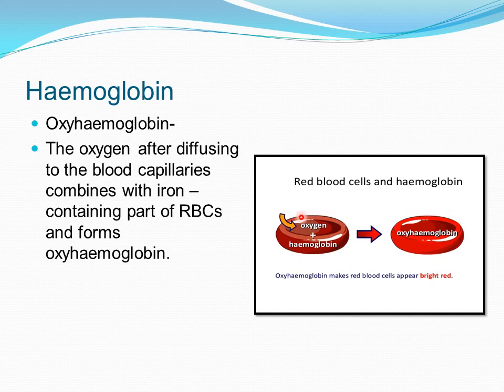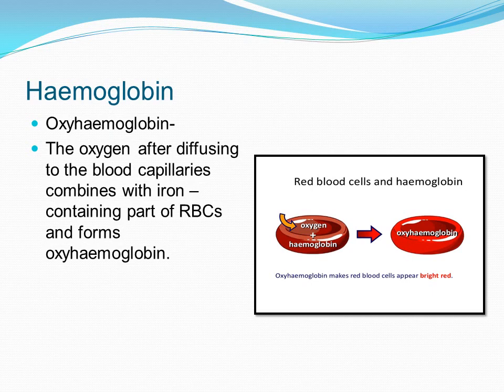Oxygen, after diffusing into the blood capillaries, combines with the iron-containing heme part of the RBCs to form oxyhemoglobin. It should be kept in mind that oxygen does not combine with the globin or protein part. It combines with the heme part of the hemoglobin, forming the oxygen-rich compound oxyhemoglobin, which is bright red in color.